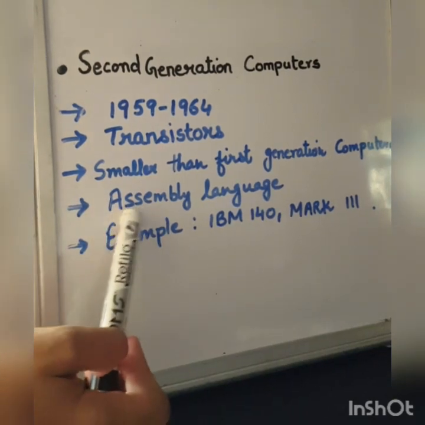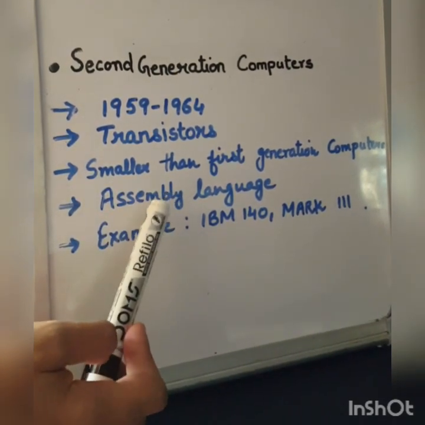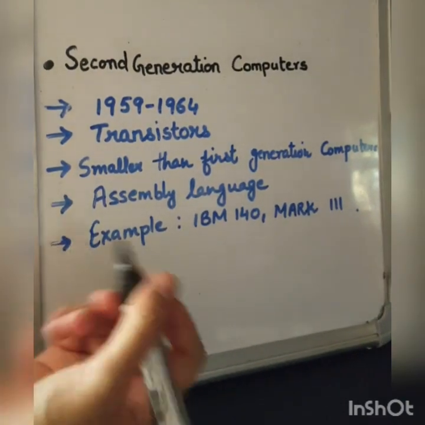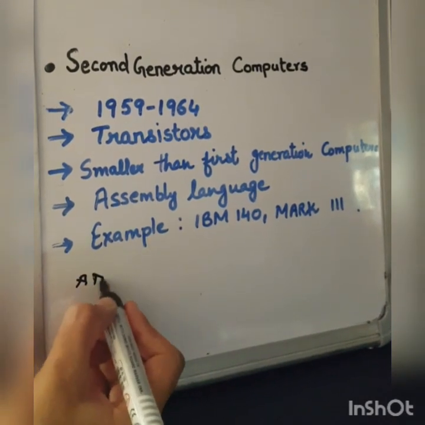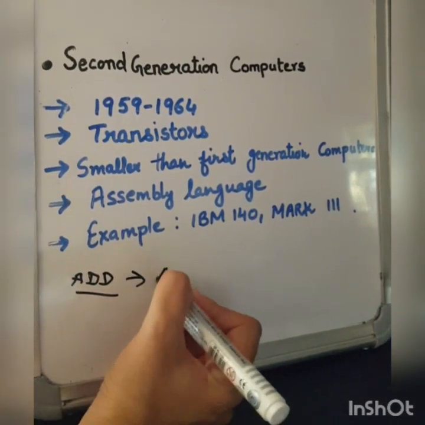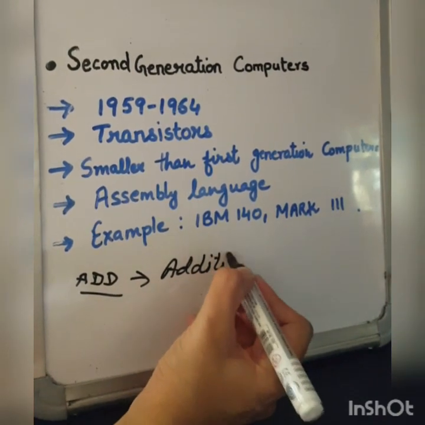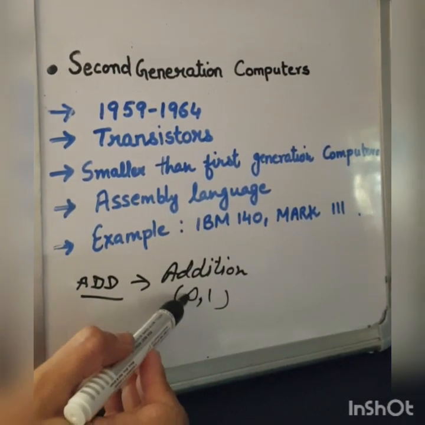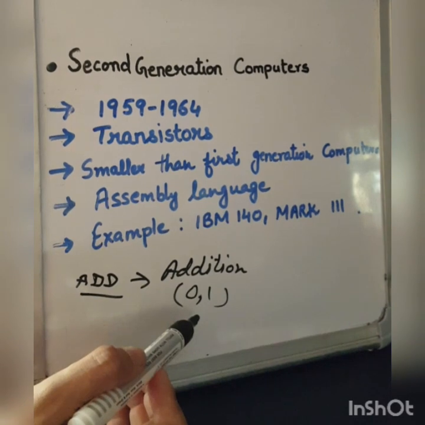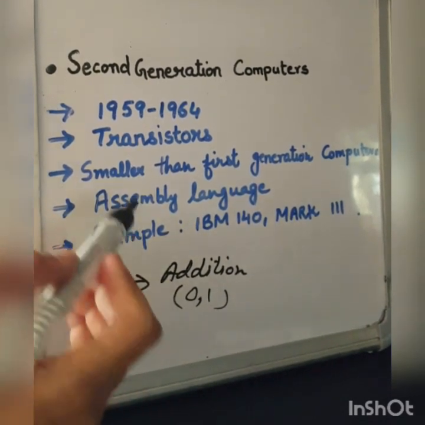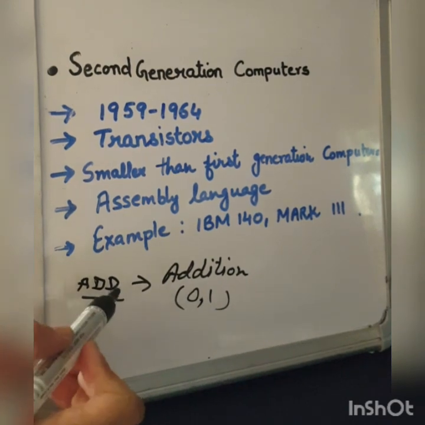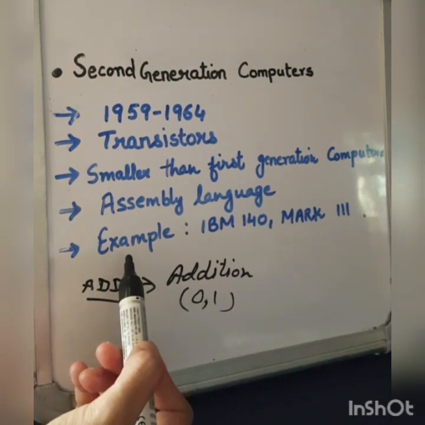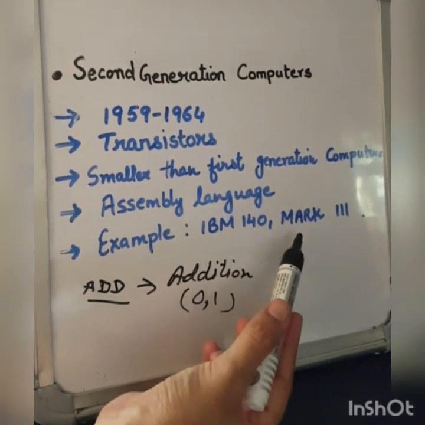In this generation, assembly language was used to give the instruction to the system. Assembly language means in this language, symbolic codes were used, like ADD is used for addition instead of the 0 and 1. In machine language, 0 and 1s are used for giving the instruction to the system. But in assembly language, these mnemonic codes, these symbols are used for the instruction. The examples of the second generation computer are IBM 1401 and Mark III.